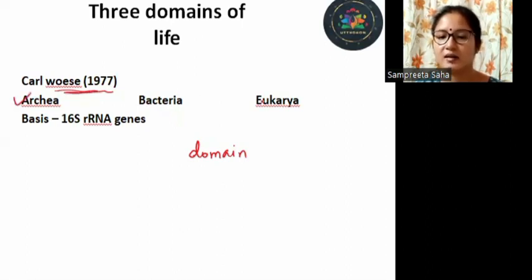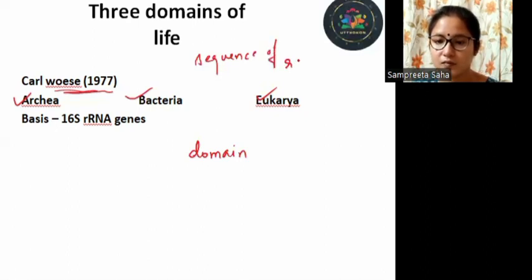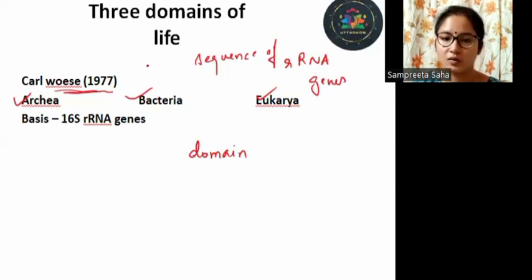Archaea, bacteria, and eukarya. All right. And this division was done on the basis of rRNA genes. So this was the basis of classification of Carl Woese.